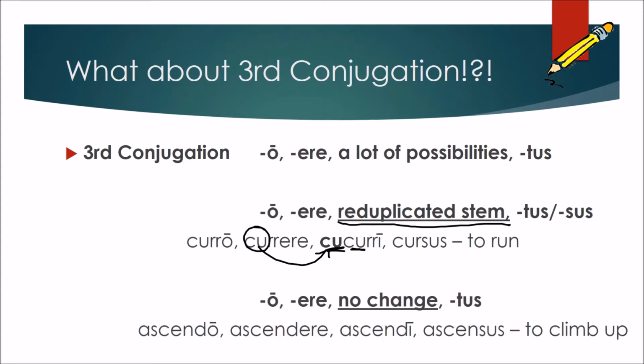And finally, just to make your life superbly difficult, there are some verbs in the third conjugation that just do not change. They have no spelling changes to indicate if a verb is the third principal part. So when we have verbs like ascendo, ascendere, ascendi, the sheer fact that this third principal part looks so much like the first principal part means that we're not going to know if our verb is our new third principal part, i.e.